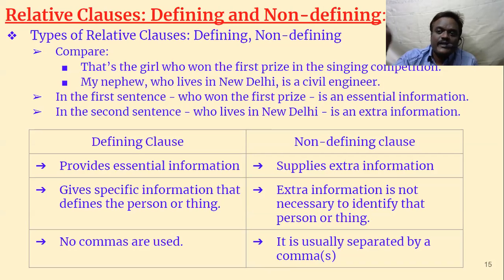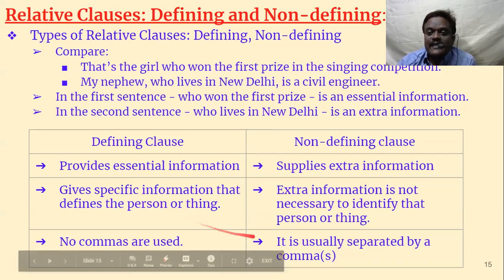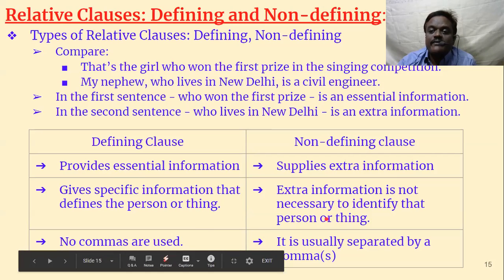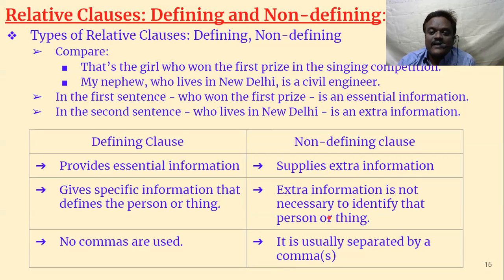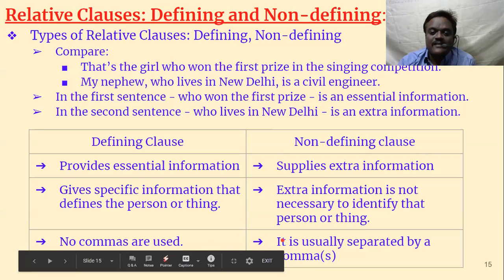There are so many people, and only one person is wearing a white dress. So you say, the boy who is wearing a white dress is my brother. So the phrase "who is wearing a white dress" is helping the listener to identify the subject. Whereas the non-defining clause gives extra information, which is not necessary to identify that person or thing. It's not necessary. And the use of commas.